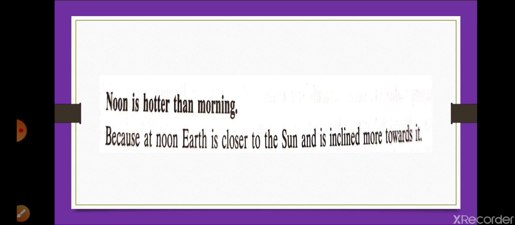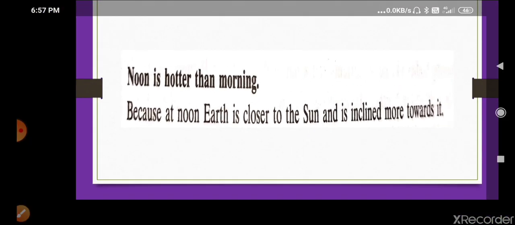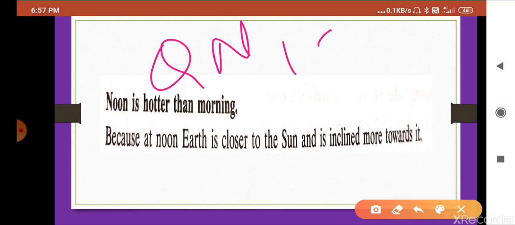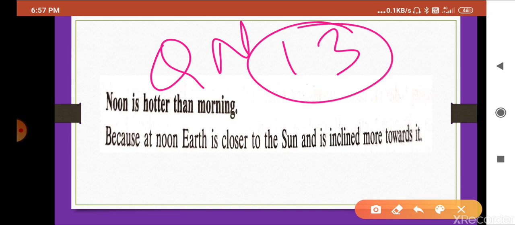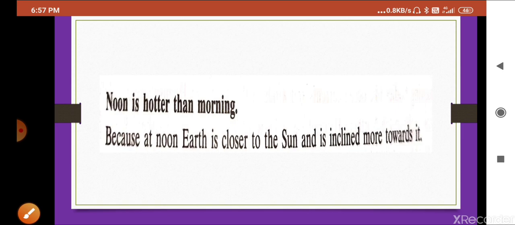Why is noon hotter than morning? It is mentioned in a slide, you can check. Because at noon the earth is closer to the sun and is inclined more towards it. I hope this answer is clear. It is already mentioned in your slide, you can copy it from there. Questions 10, 11 and 12 I have explained myself, and you can listen to the video and write the answer. Now I am moving to the next slide.